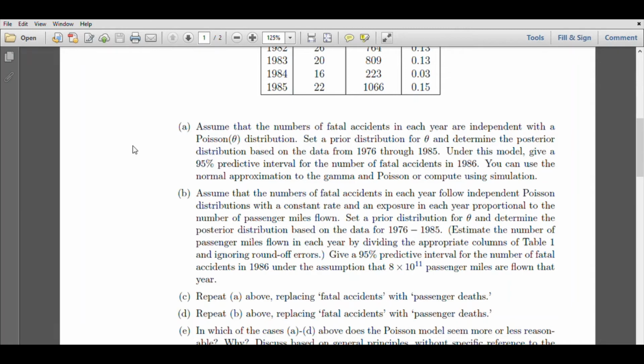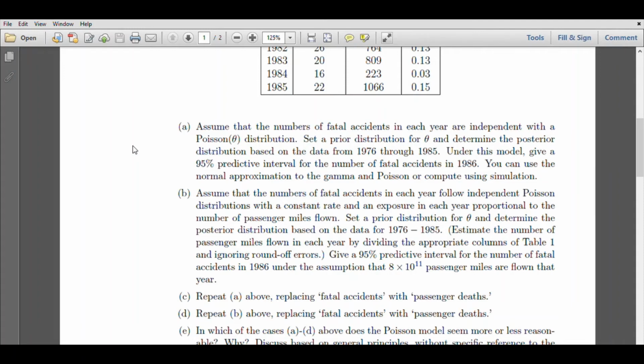So you can safely say that the mean of the Poisson distribution is a product of two terms, where one term doesn't depend on the year, so it's a constant, and the other term depends on the year. But in what sense? It depends on the exposure, the number of passenger miles flown. So what is the meaning of this?